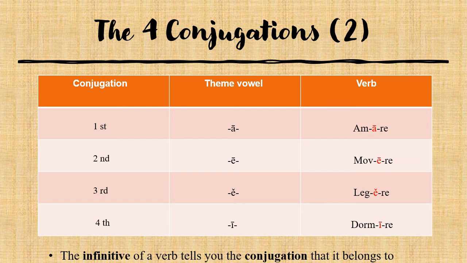The second one is muovere. The third one is leggere. And the fourth one is dormire. But in Italian, muovere and leggere do not have a different conjugation. They are both second conjugation because the quantity of the syllables was lost and second and third were put together.